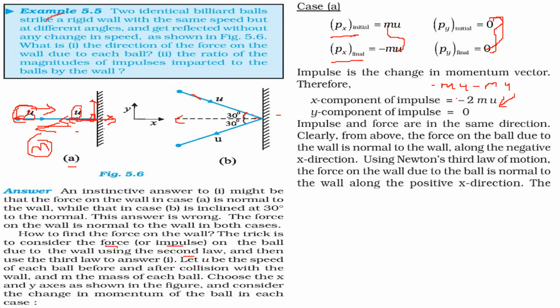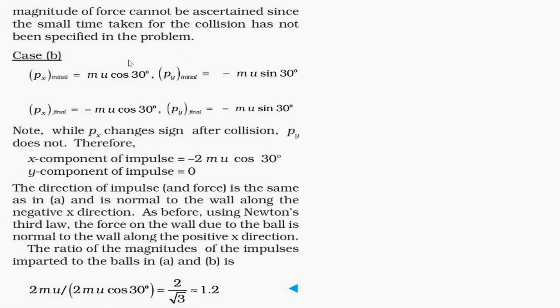As you see here, the sign is also showing that. And if you use Newton's third law of motion, the force on the wall due to the ball is normal to the wall, that is in the positive x direction, right? The magnitude of force we cannot ascertain since the collision time is small and not specified in the problem, so we'll leave it at that.